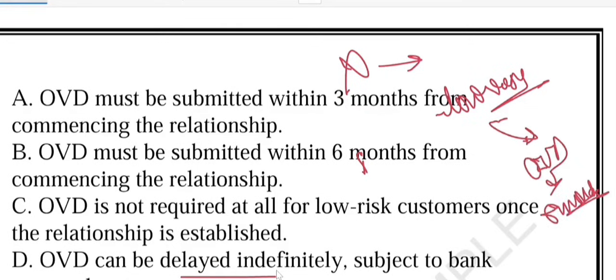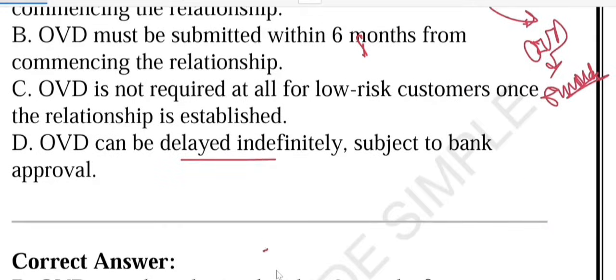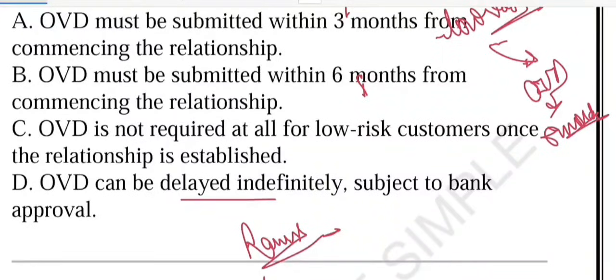Let's understand with one example. Take the case of Ramesh. Ramesh is a salaried employee. He wants to open a bank account, but he has misplaced his Aadhaar card. So the bank can open his account today, but Ramesh must give the Aadhaar card or another OVD within 6 months. So remember, the 6 month timeline is there. Let me highlight the keyword: 6 months.